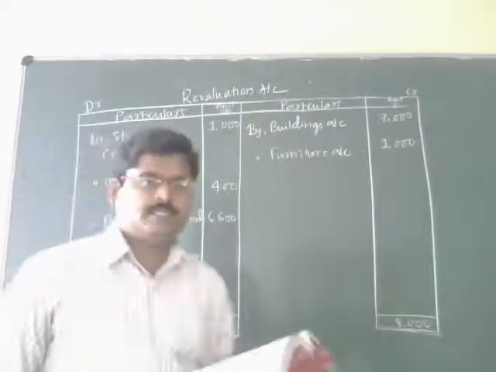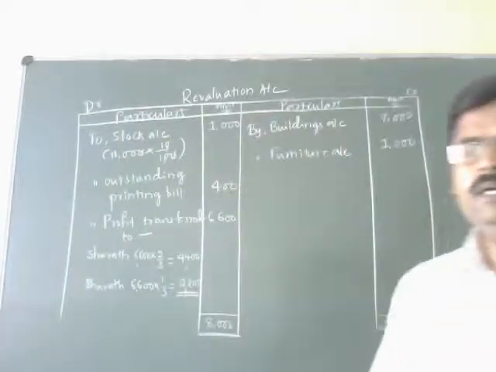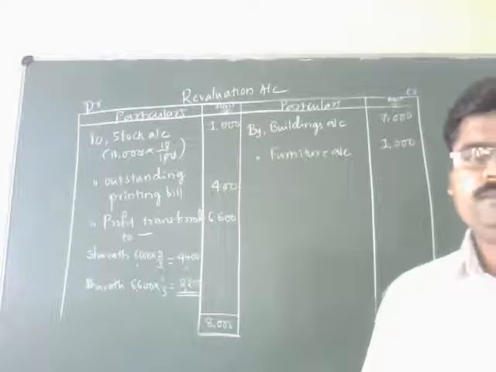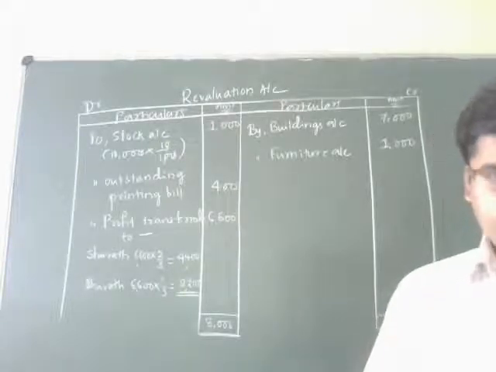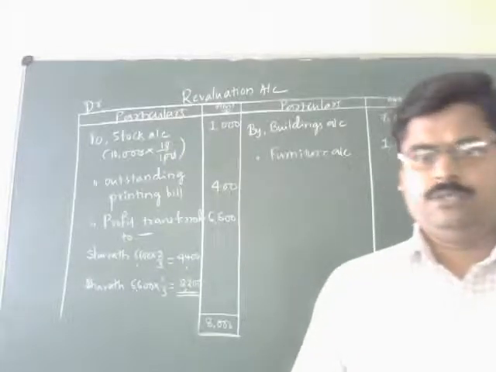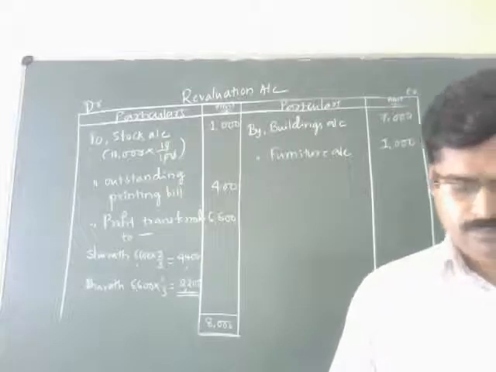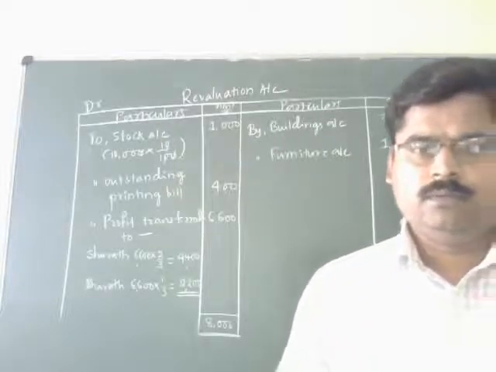Total it will be 6,600. So this is how we are going to prepare the revaluation account. Next, you are supposed to open the partners capital account as well as the balance sheet. Okay, with this I am going to conclude the slide. Thank you.